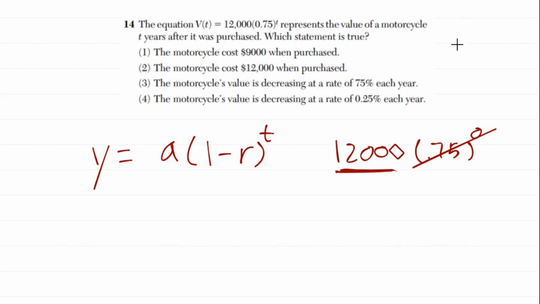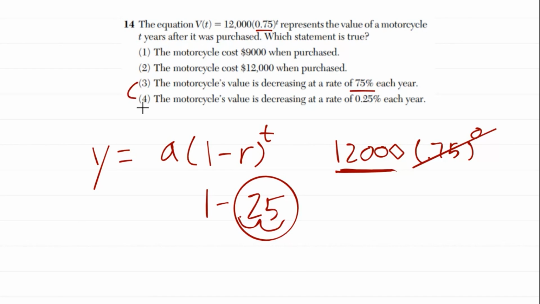All right. What I do want you to see, this one is tricky. They try to trick you with the 0.75, and it's tempting to think it's decreasing by 75. No, it's actually decreasing by 1 minus 0.25, which gives us 0.75. Remember, our rates are always in decimals, but if I put that in percentage, I move the decimal 2 times to the right, that's 25%. So it's decreasing at a rate of 25%.